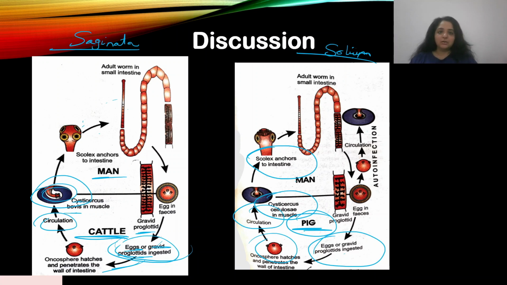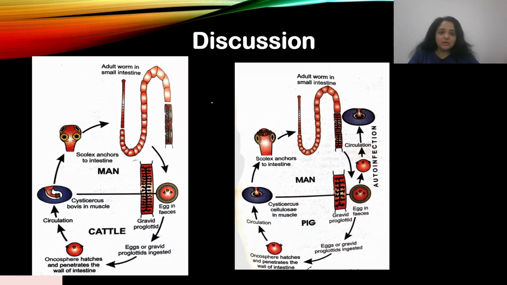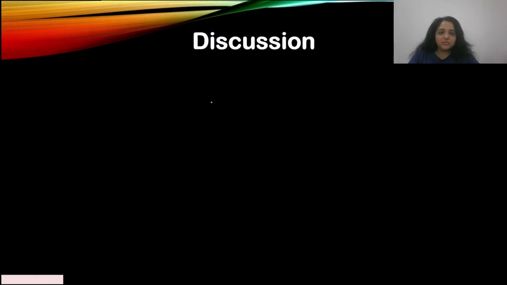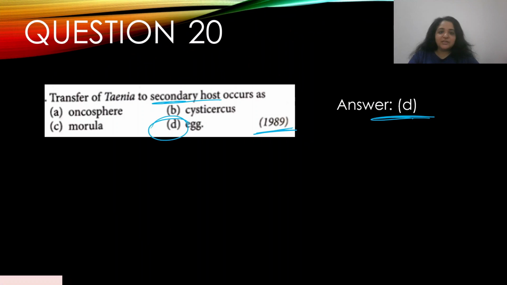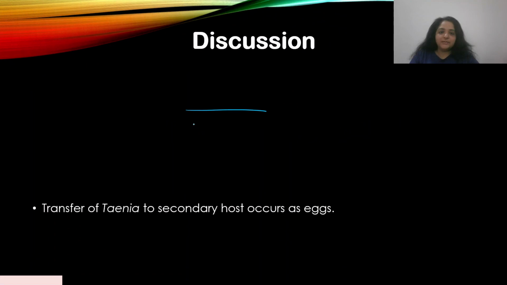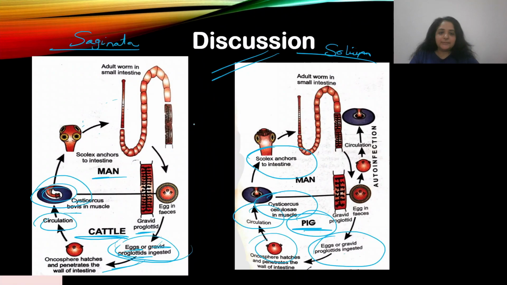All right, so I've taken these life cycles from a book called Medical Parasitology, but don't bother looking for it. This is just for your information. But if I go back to the question here, transfer of Taenia to secondary host occurs as what? They haven't mentioned which Taenia, solium or saginata, so we'll just assume both, but both have similar life cycles. And so it enters the secondary host in the form of eggs. Okay. All right. Clear?